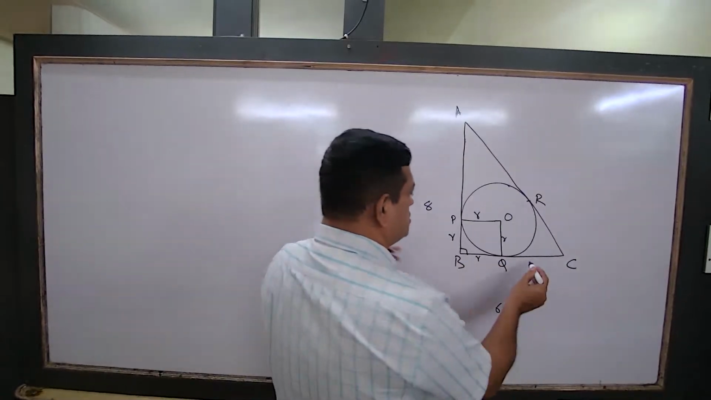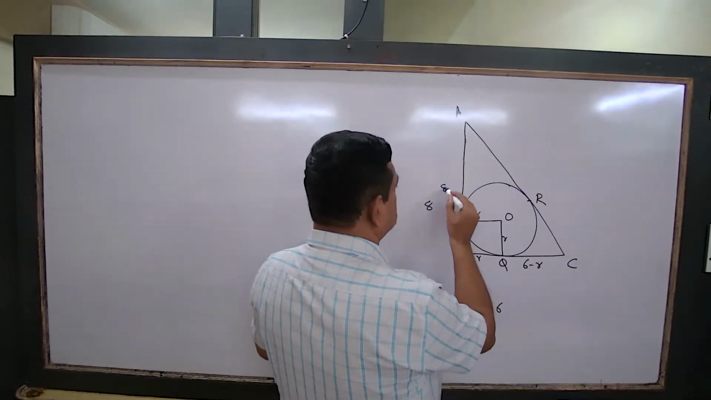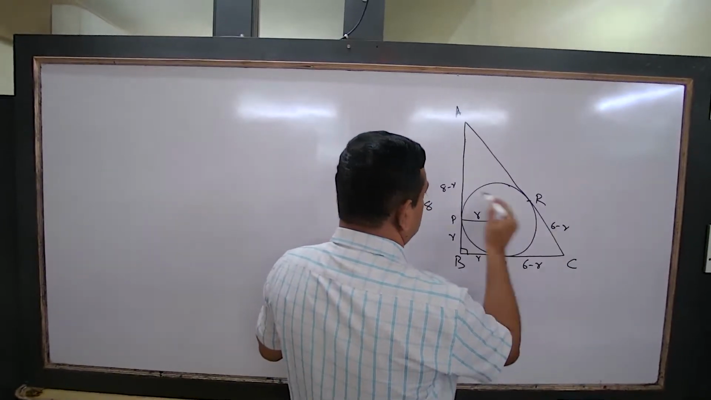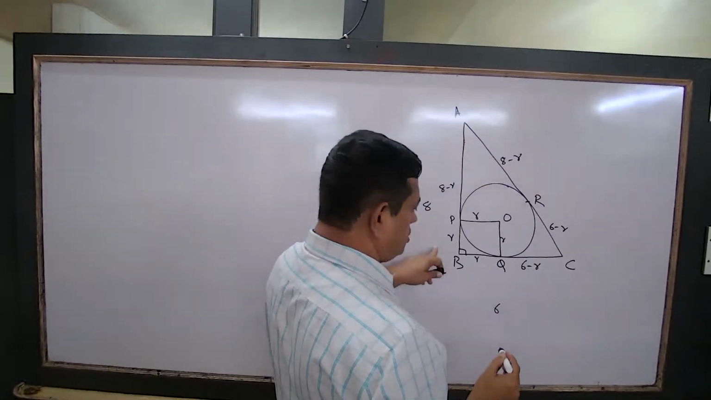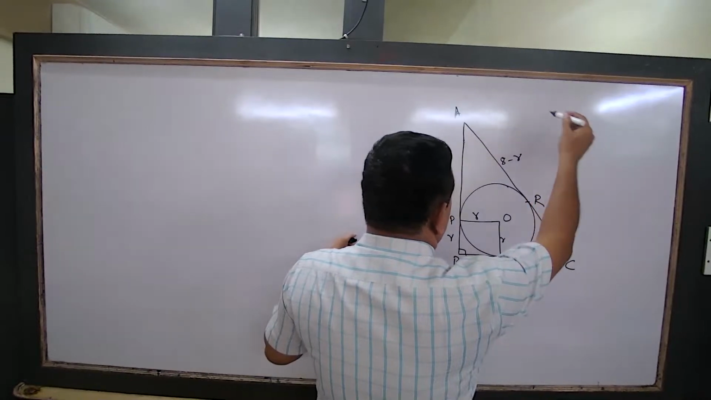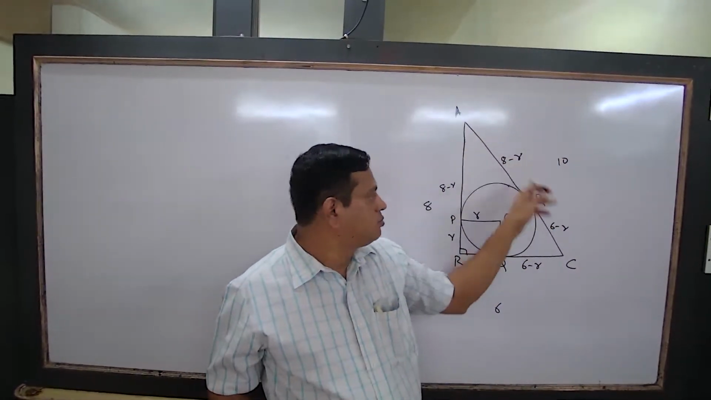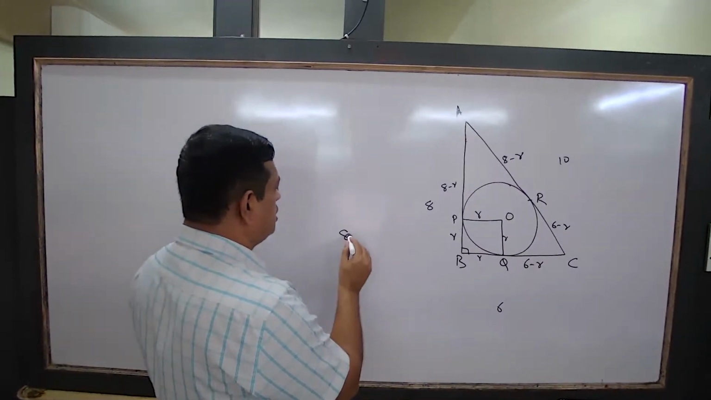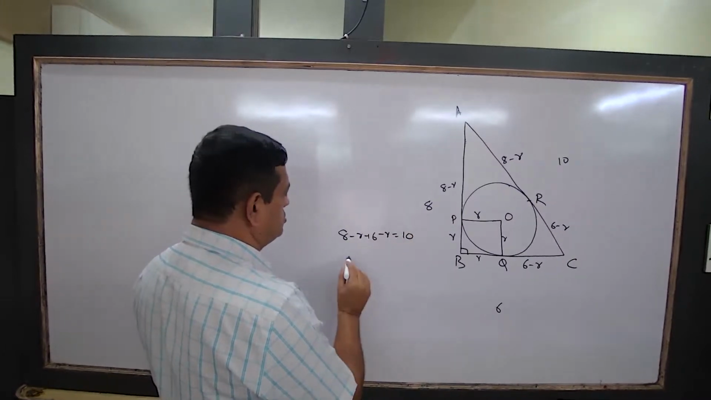Therefore this is equal to how much? 6 minus r. Yes or no? Yes. This is r, therefore this is 8 minus r. This is 6 minus r. 6 minus r, 8 minus r. This is how much? 8, this one, 6. This is equal to 10, by Pythagoras. Sum of these two is equal to 10 now. So 8 minus r plus 6 minus r is equal to 10. r is equal to 2.